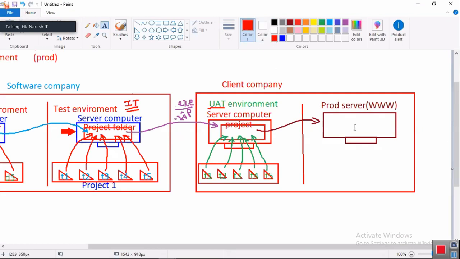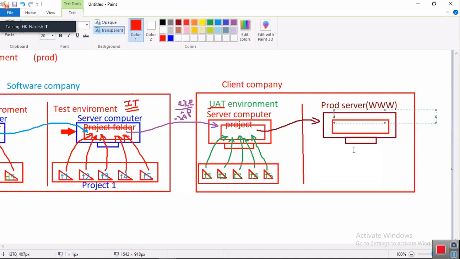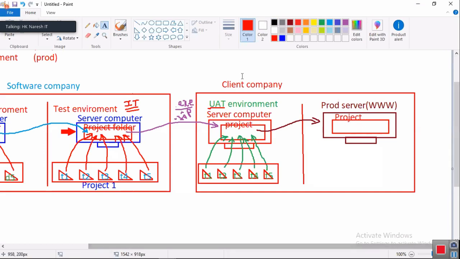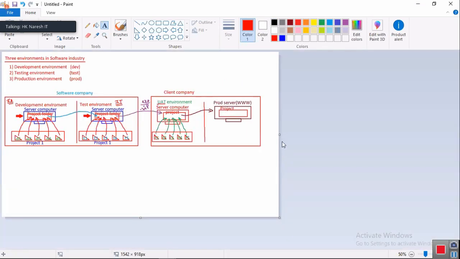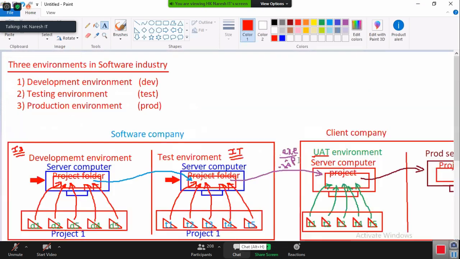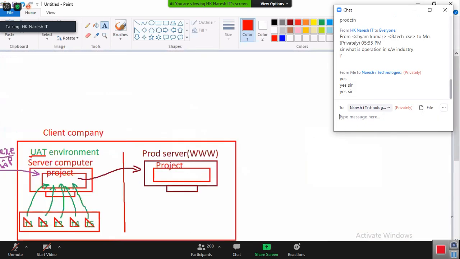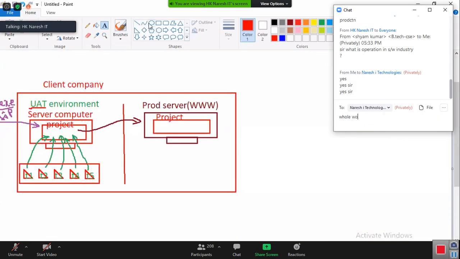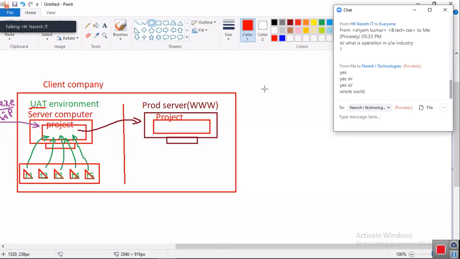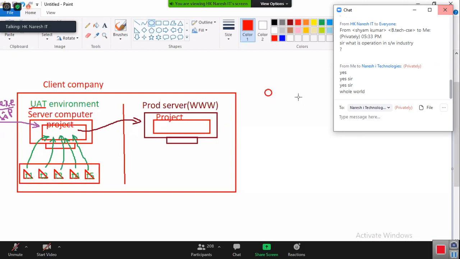Inside this production server, now we have copied our project. Everybody understanding? We are copying our project. Now, who is going to access this project? Anyone can tell me? Who is going to access this project now? Is it the client company accessing it? No, you people, the customers.